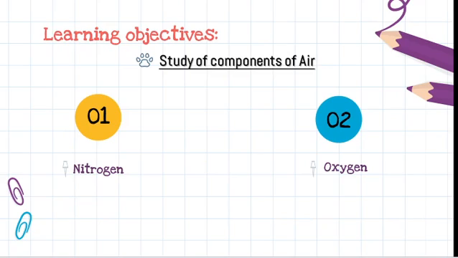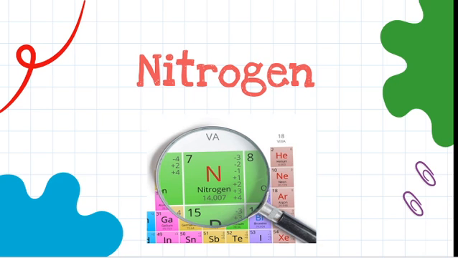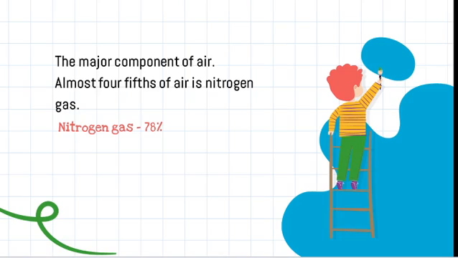So these are the learning objectives, components of air. In this video, we are going to discuss only two components of air. The first one is nitrogen and the second one is oxygen. So let us see what is nitrogen. Nitrogen is denoted as capital N. It is a major component of air. Almost 4/5 of air contains nitrogen gas. So 4/5 of the air is denoted by 78%.